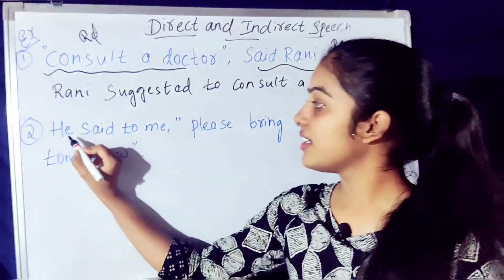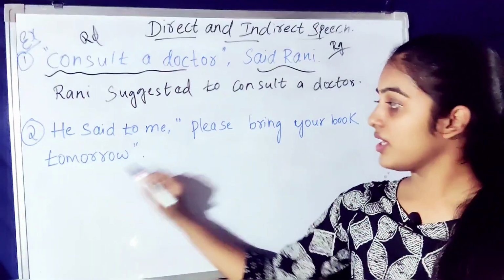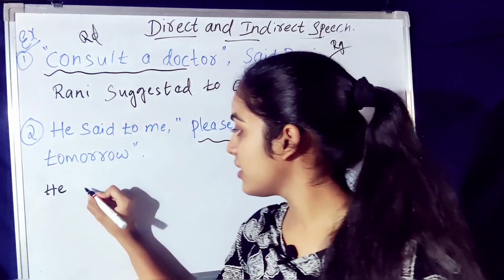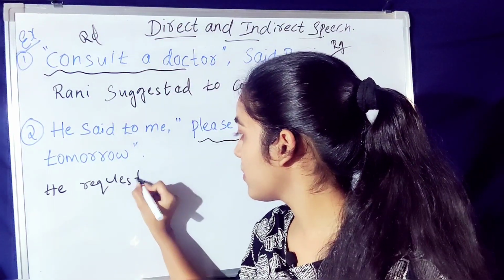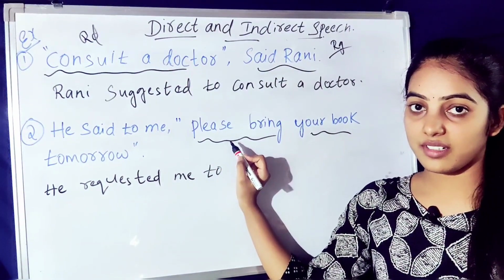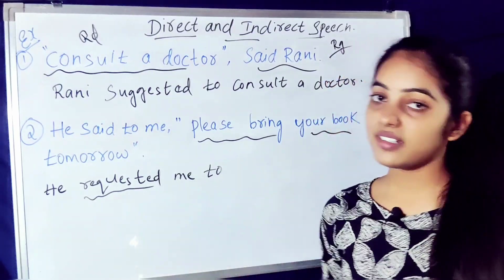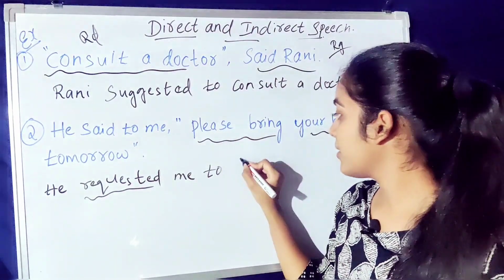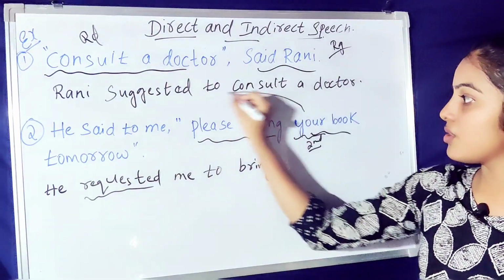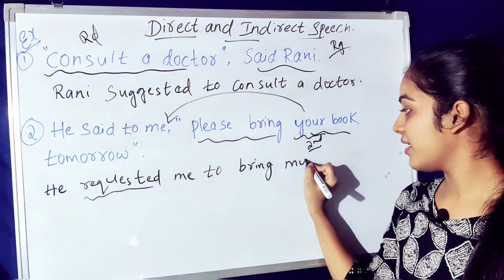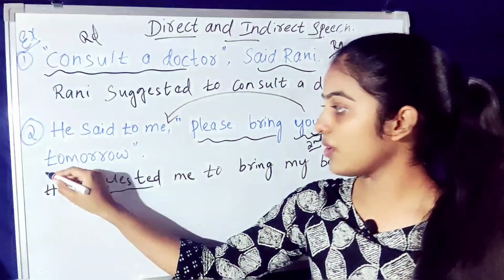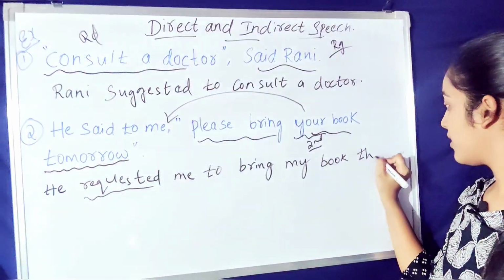And the second example, he said to me, "Please bring your book tomorrow." Here the reported speech is in the form of a request. Now we can write, he requested me to. We are not going to take please here. Why? Because we have already written requested, so the please should be omitted. Bring your. This is second person, so your will be changed to my. He requested me to bring my book tomorrow. Tomorrow will be changed to the next day.